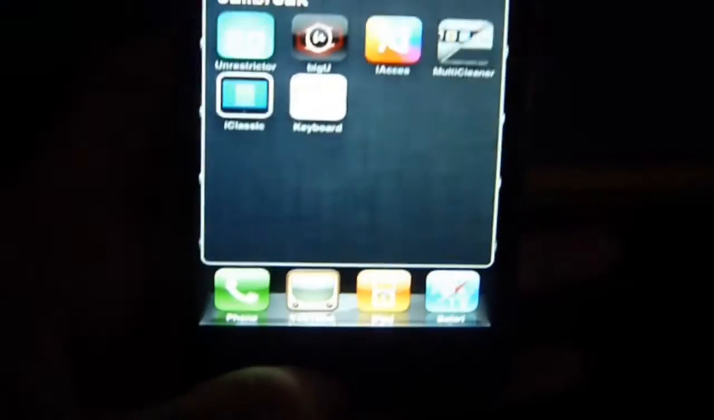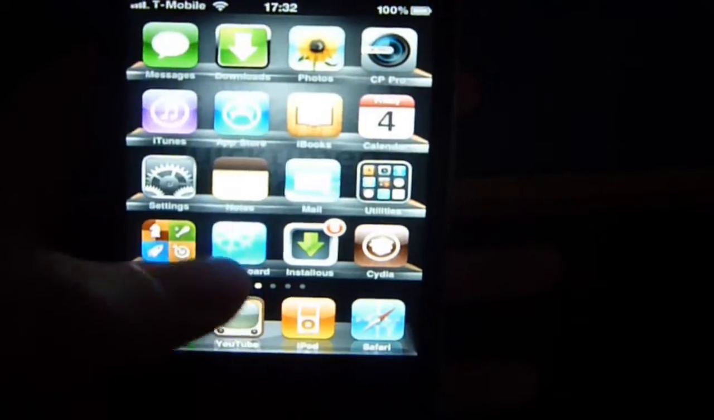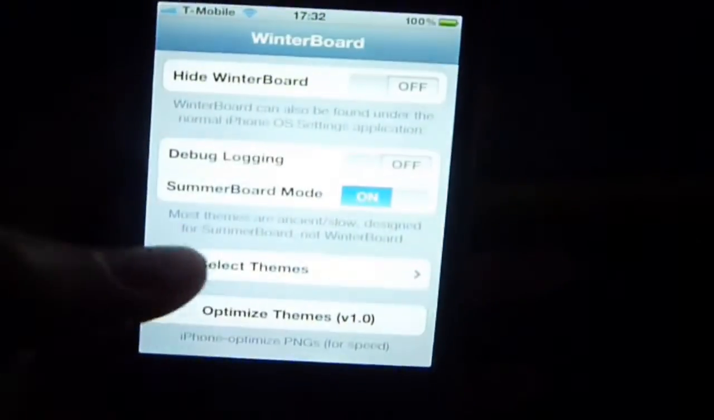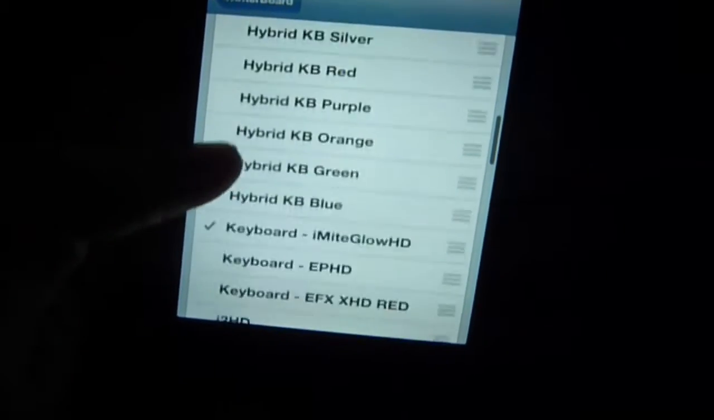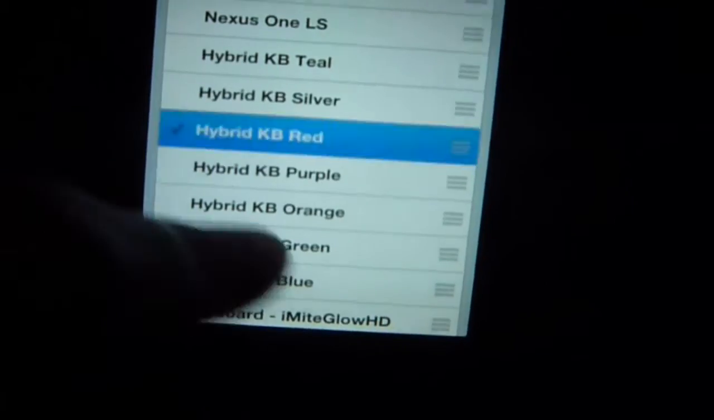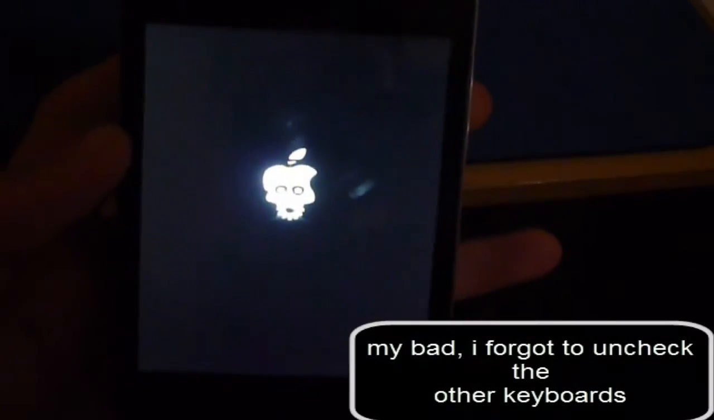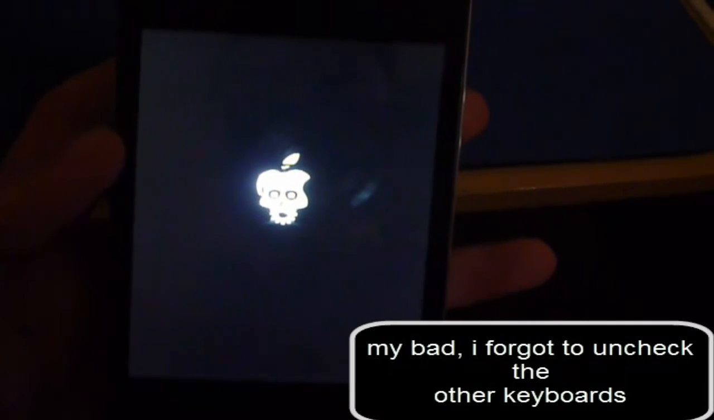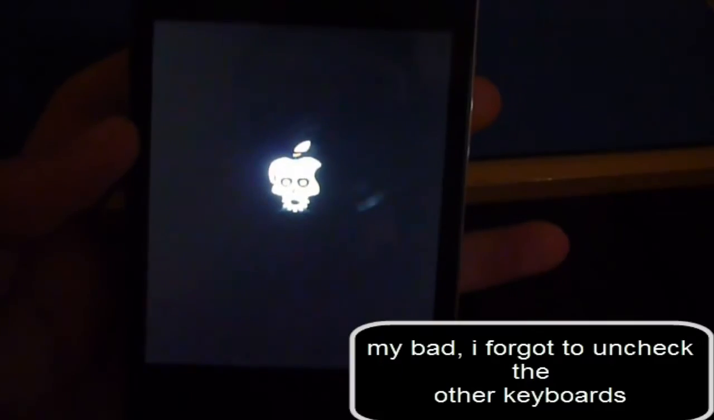Now iAccess for China comes with a few built-in custom keyboards. I'll show you quickly. It comes with hybrid keyboards, so KB means keyboard, so it comes with stuff like this. If I just respring, it shouldn't take too long.